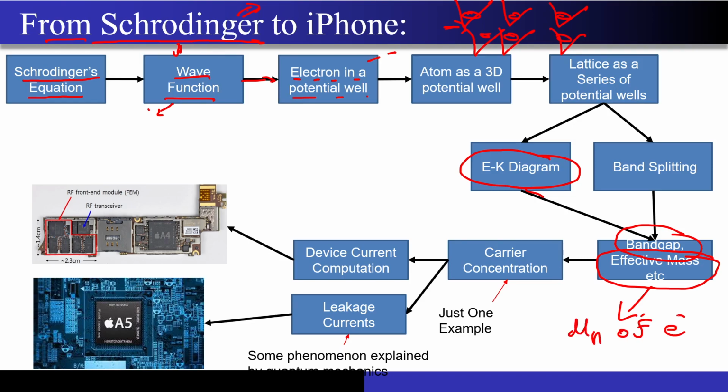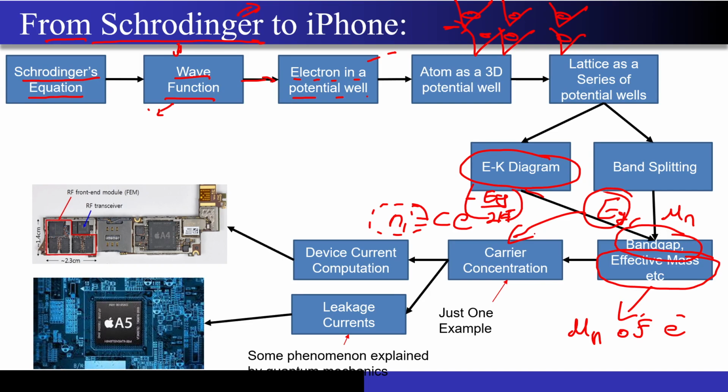I hope till this point it is very much clear to you. Now once you got the concept of Eg and mobility, this Eg that you are seeing over here is directly related to your carrier concentration. So Ni is nothing but some constant times e to the power minus Eg by 2kT. Correct? So there exists some intrinsic carrier concentration in the semiconductor, and you will study it when you will study the